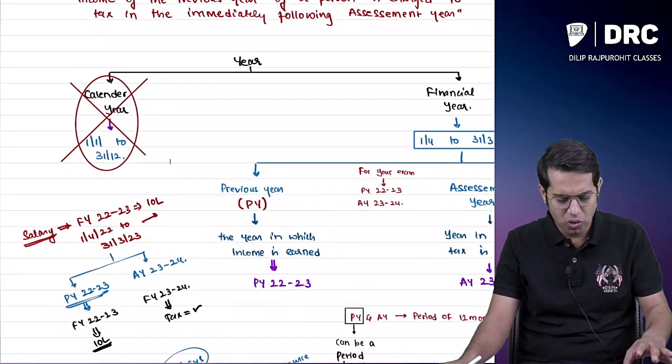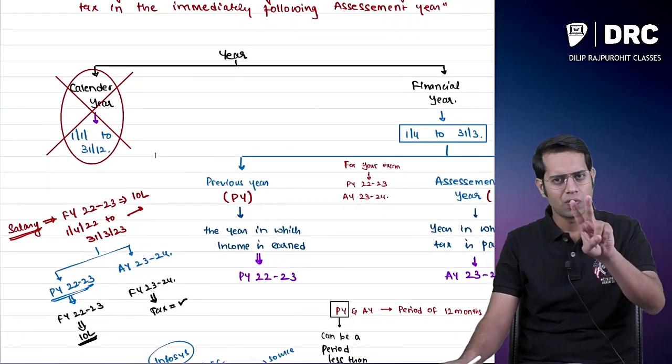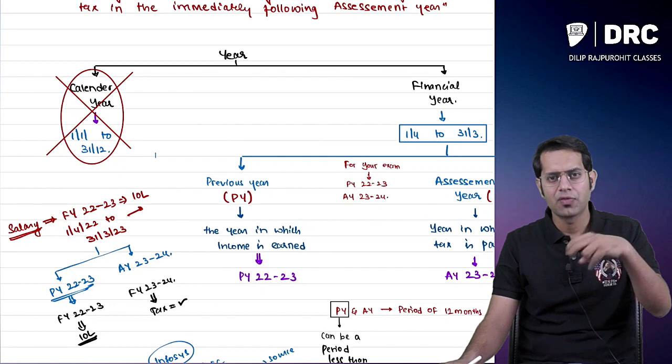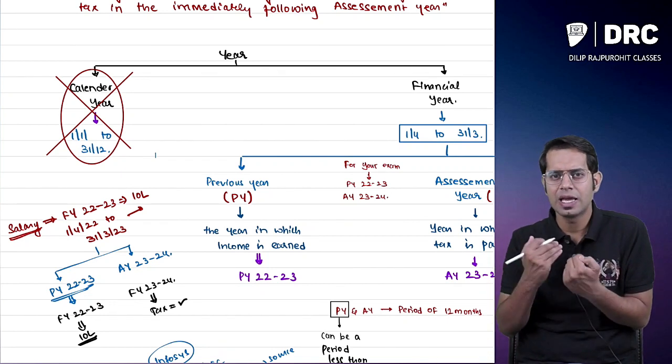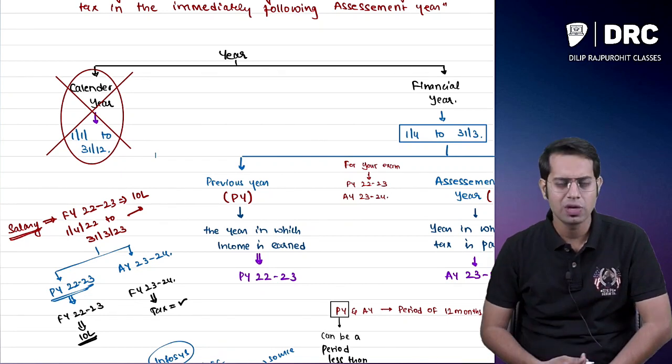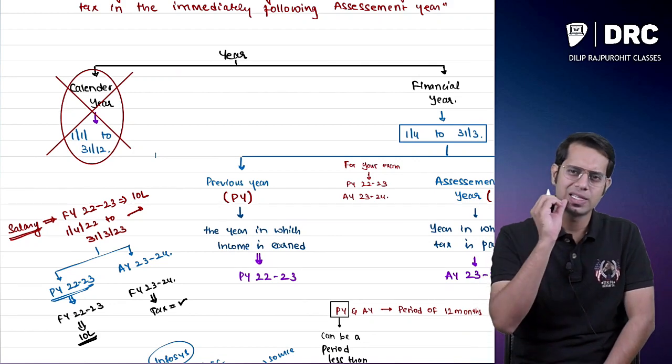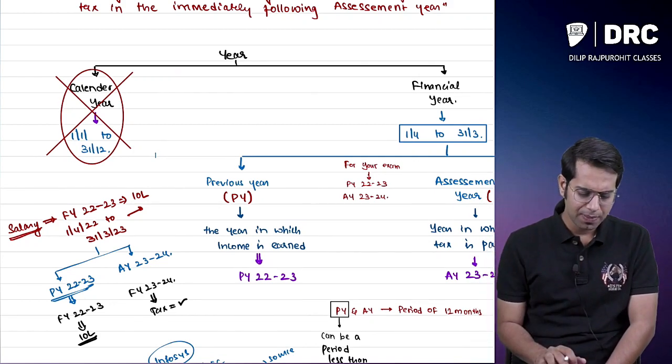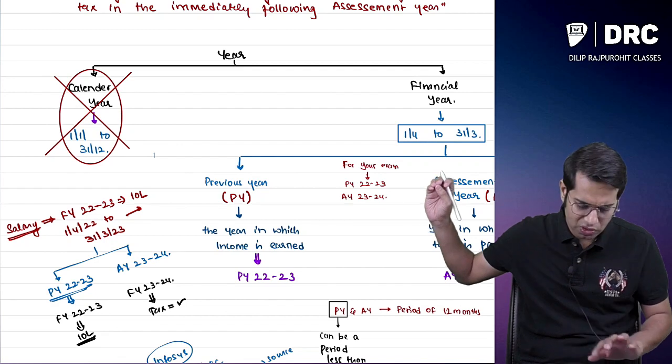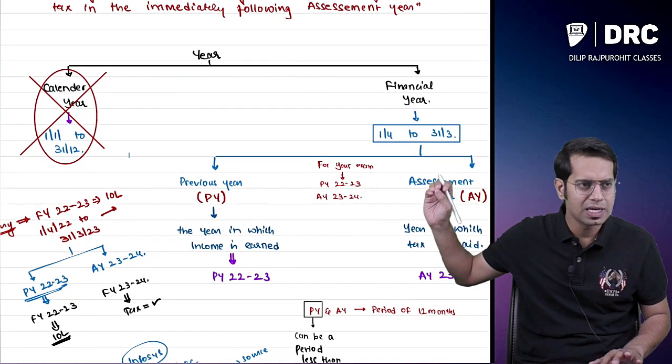So here we also understood the meaning of year. Year can be of two types. One is calendar year, one is financial year. For us, being commerce students, what is important? For us, financial year is important. Financial year can be of two types. One is called previous year, one is called what, sir? Assessment year.